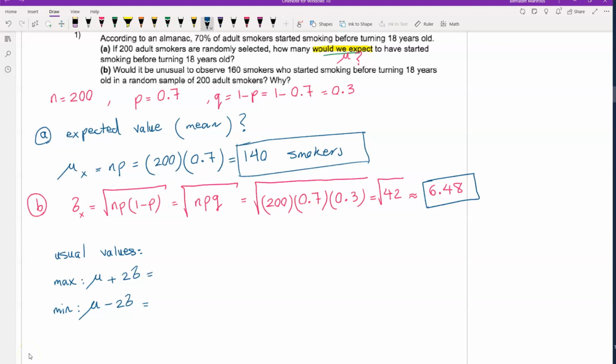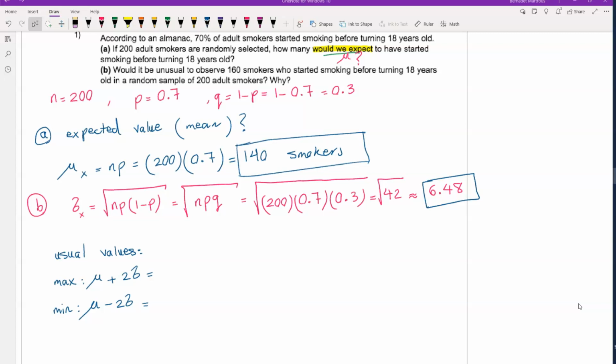This is what we had in the empirical rule. Within 2 standard deviations, we had 95%. That 95% is for usual values, and the remaining 5%, 1 minus 95%, was for unusual values.